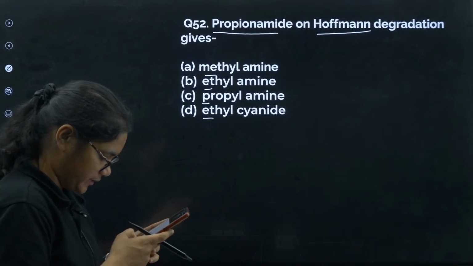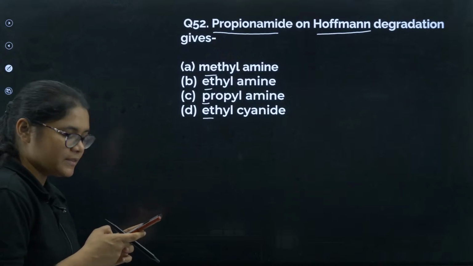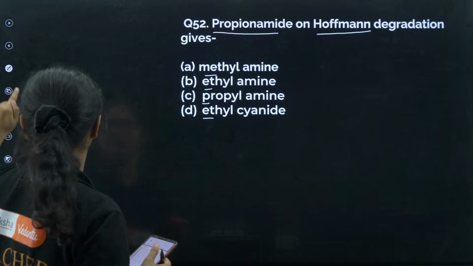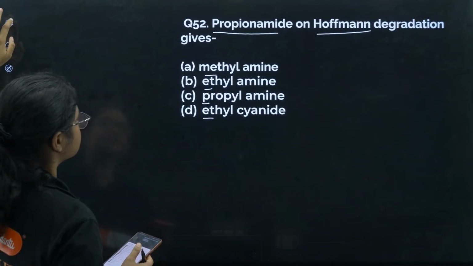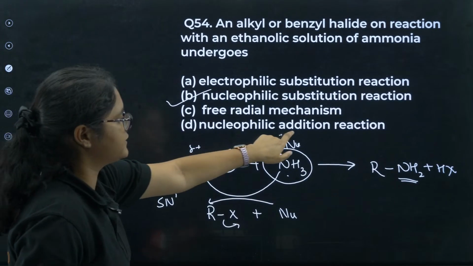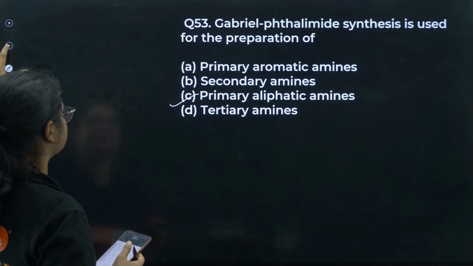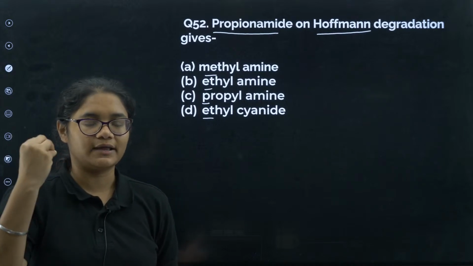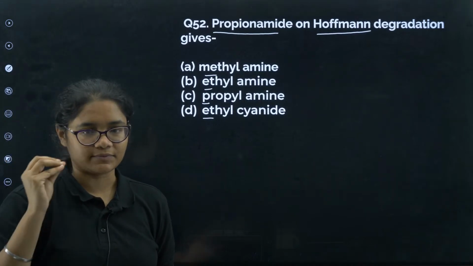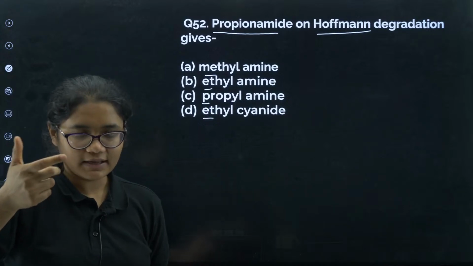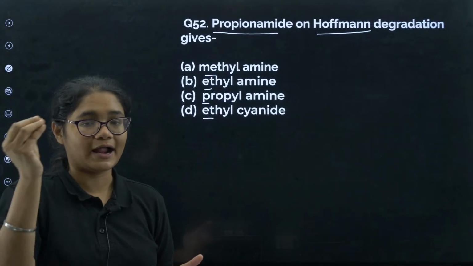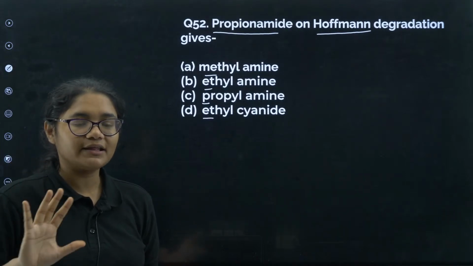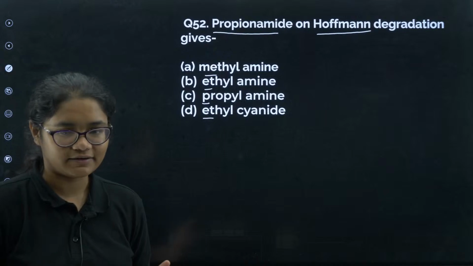Anisha has a question here. Question 54, why is it not D? Anisha, option D was the addition reaction, right? Addition reaction takes place when you have a double bond. Anisha, listen. Addition reaction is always when you have a double bond and you add something to that. There is a pi bond breaking. For example, if you have ethene and you add hydrogen to that, ethane forms. That is an addition reaction. When there is no double bond, we won't get an addition reaction.